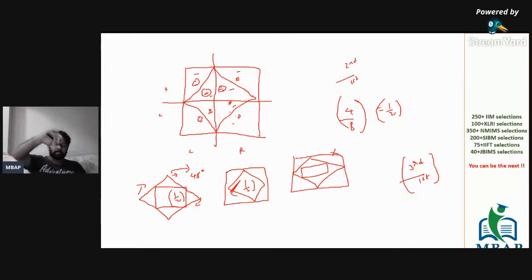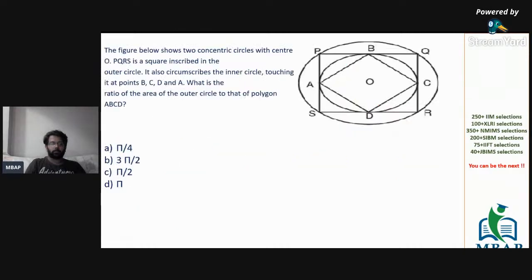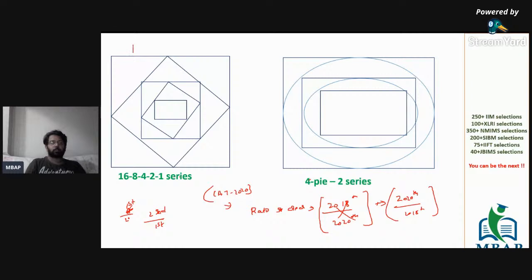Turning it clockwise or anti-clockwise by a certain angle, which is more or less than 45, 60, 90, 180, whatsoever, is a story. But yes, if I have to go back to the question that we are looking at, the first square is 1, second is 1 by 2, third is 1 by 4, fourth is 1 by 8, next is 1 by 16, and it is just going on. The ratio of any two subsequent squares is always half, internal to external, right? So it is not required to find the values till 2020.